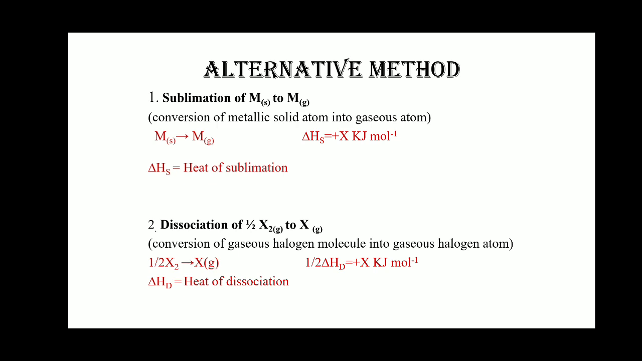The second step is the dissociation of half a mole of X2, the halogen in gaseous state, to X moles, which is also in gaseous state. Now what happened in this?